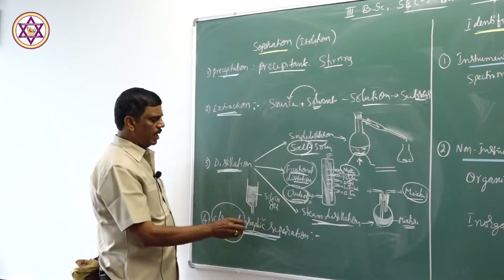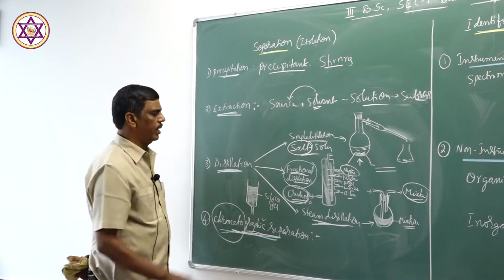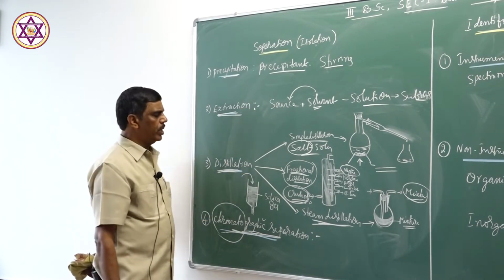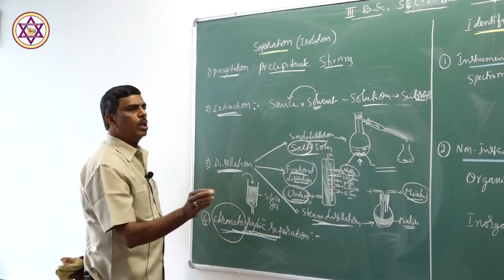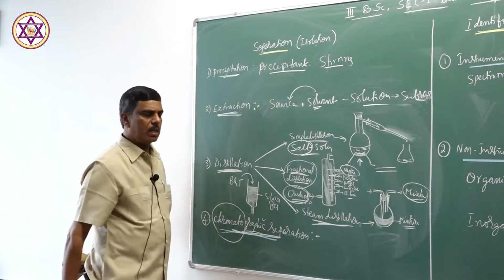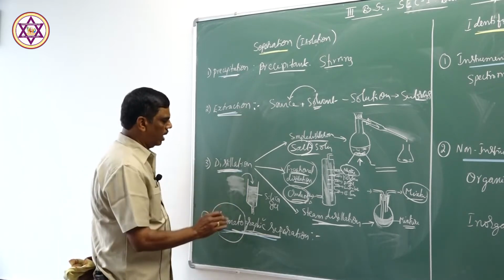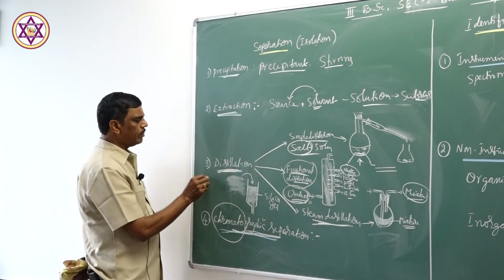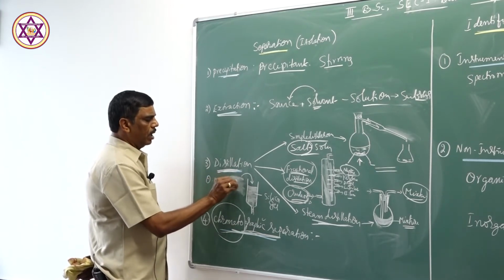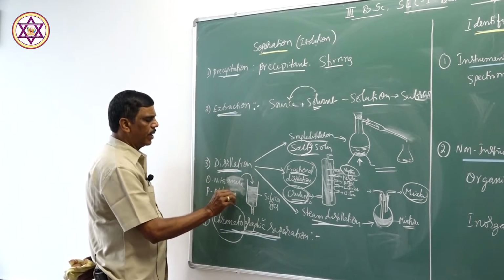The solution of the components is added into this column. Suppose, let us say, benzene and toluene are the mixture to be separated. Another specific example is orthonitroaniline and paranitroaniline.